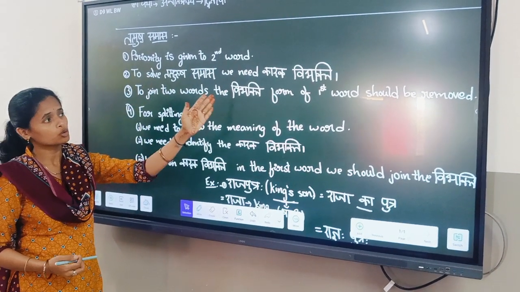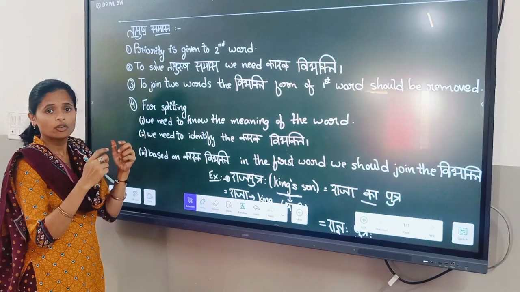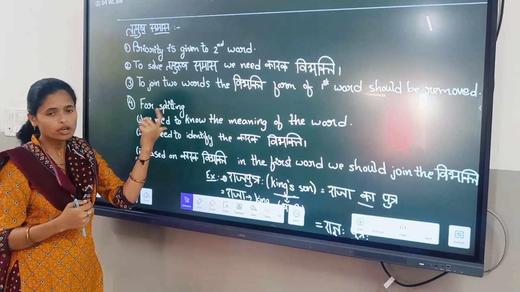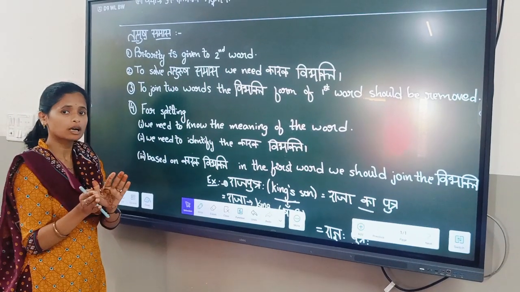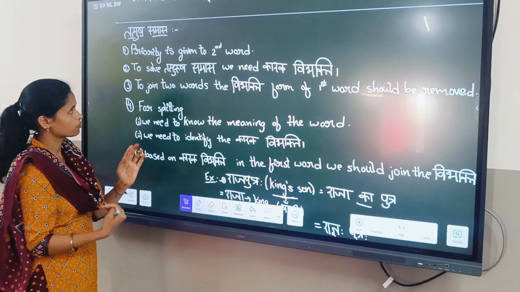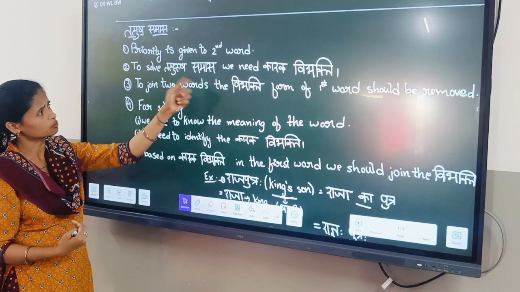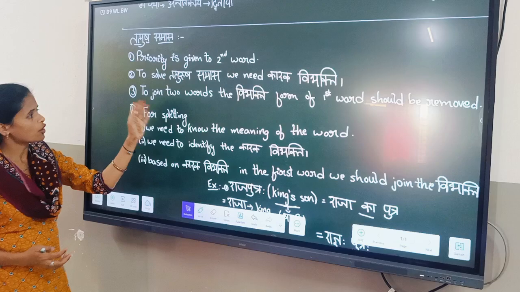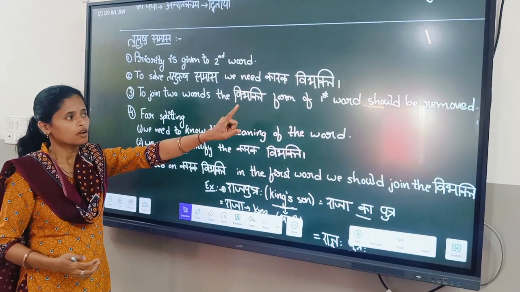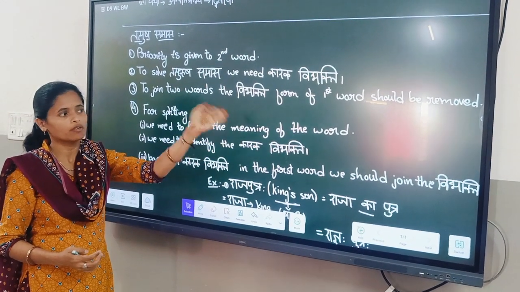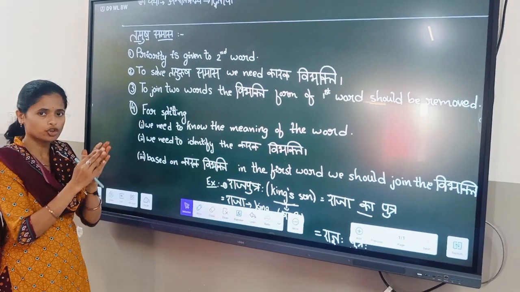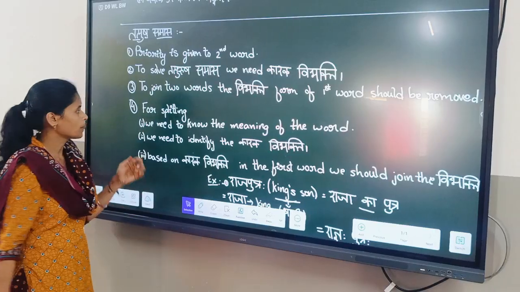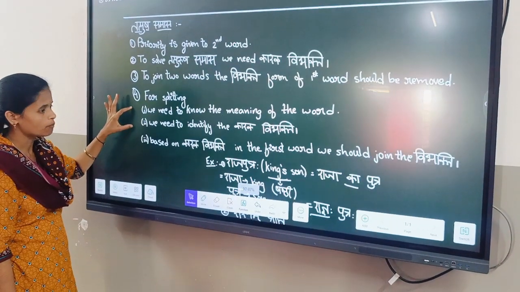When we are going to solve it, when we are going to join, we should take out the karak vibhakti format from the first word. So to solve tatpurus samas we need karak and vibhakti. To join two words, we have to remove the vibhakti from the first word. Then we can join the two words and it will make one proper samas word.